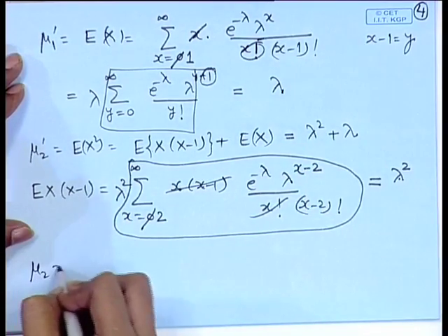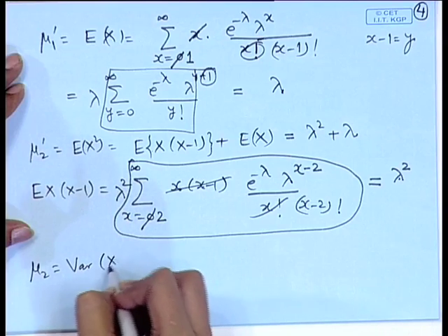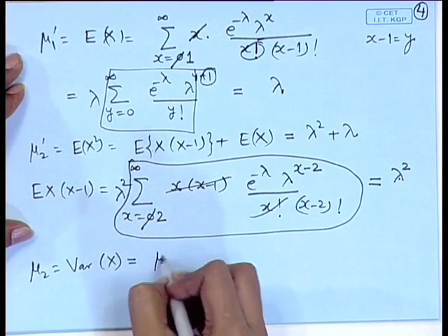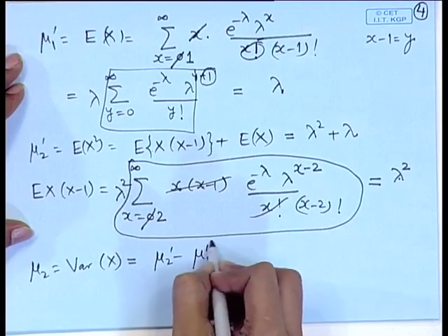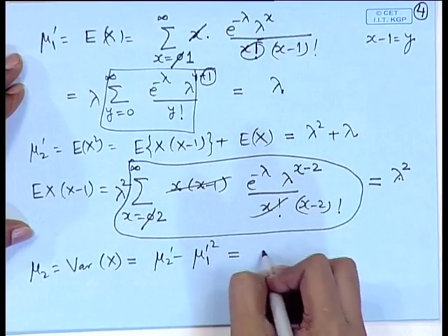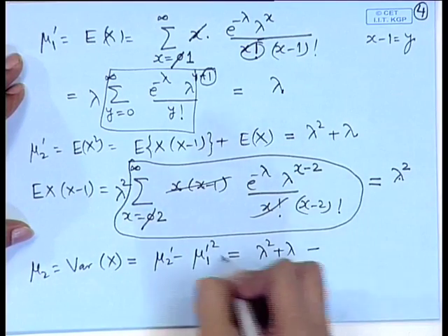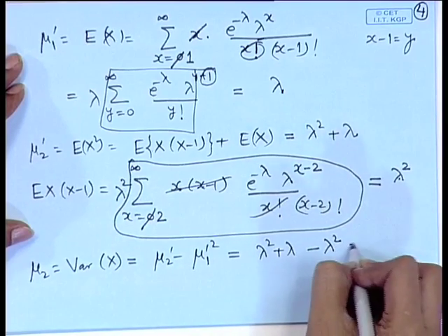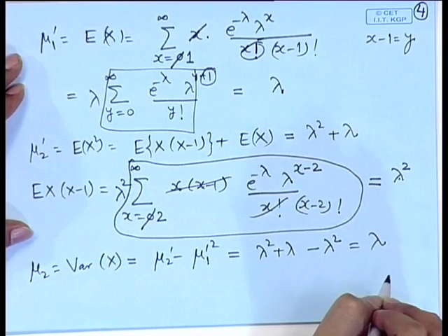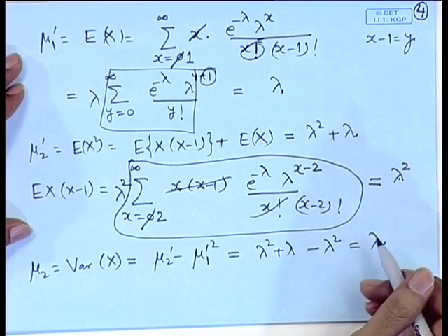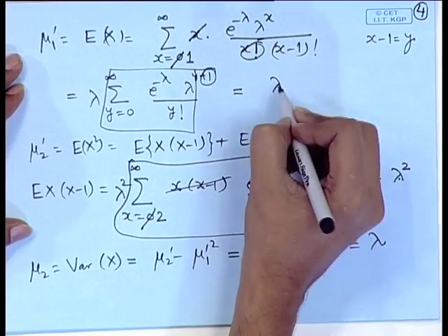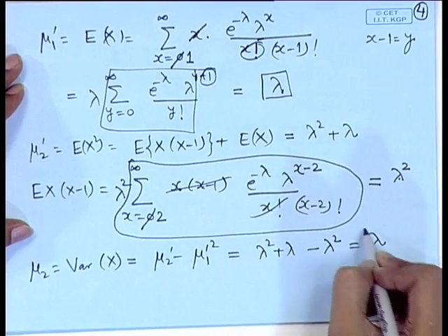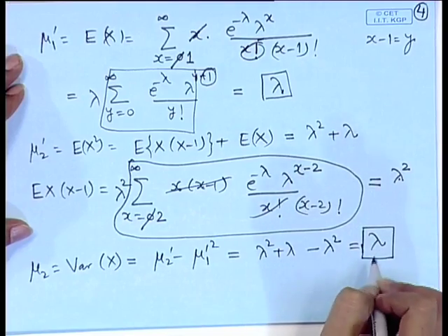Therefore, mu 2, that is the variance of the Poisson distribution, becomes mu 2 prime minus mu 1 prime square, that is equal to lambda square plus lambda minus lambda square, which is equal to lambda. So, we come to a surprising looking result. Here the mean was lambda and now the variance is also lambda. So, in a Poisson distribution, the rate is the mean as well as the variance of the distribution.